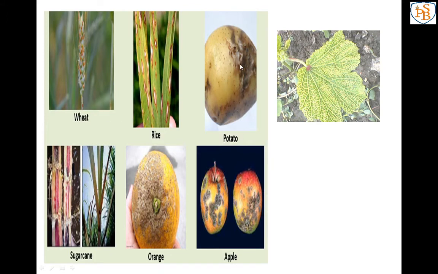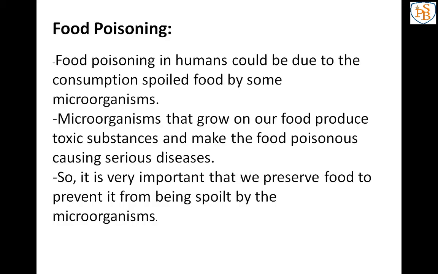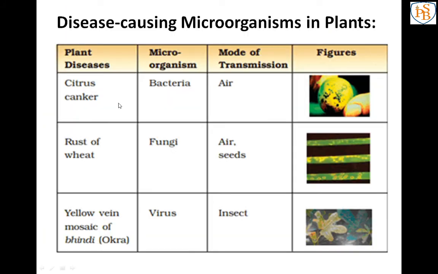So if you see the image of this potato, this disease is known as citrus canker. This orange also, see the apple also, small spots are there that are caused by the bacteria, and that disease is known as citrus canker.